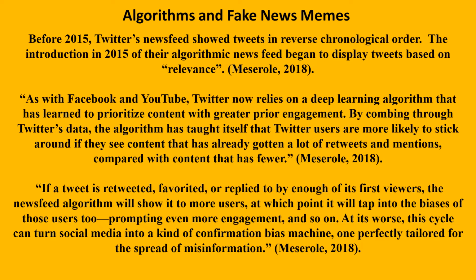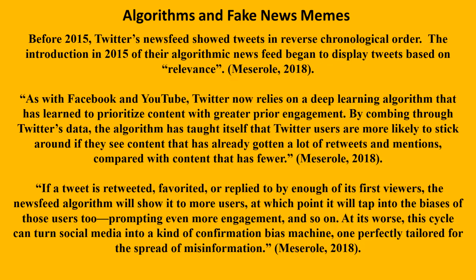As with Facebook and YouTube, Twitter now relies on a deep learning algorithm that has learned to prioritize content with greater prior engagement. By combing through Twitter's data, the algorithm has taught itself that Twitter users are more likely to stick around if they see content that has already gotten a lot of retweets and mentions, compared with content that has fewer.